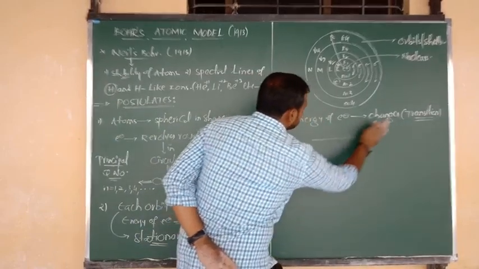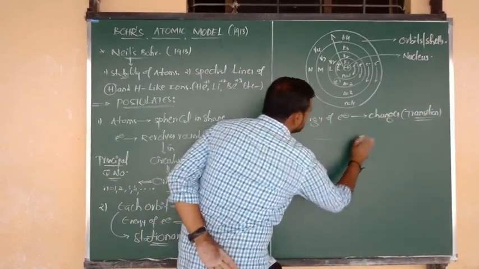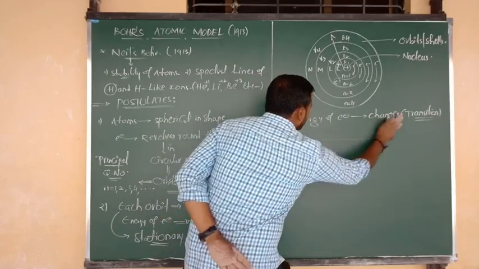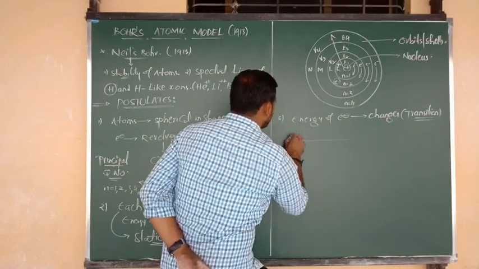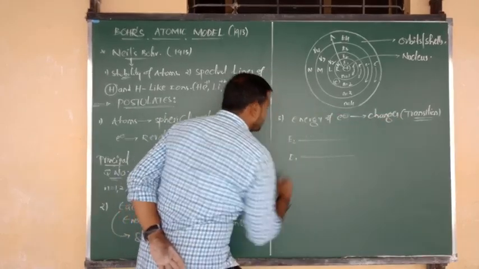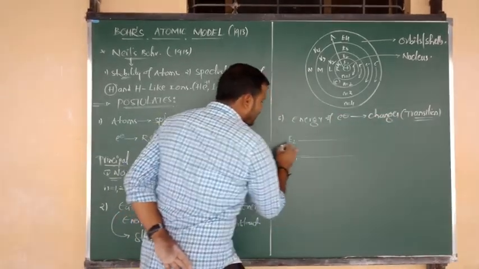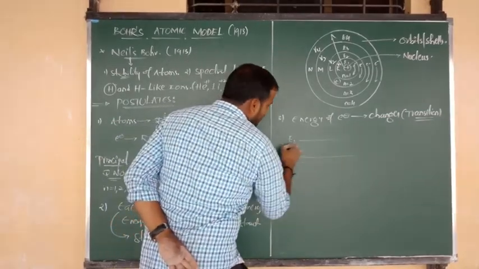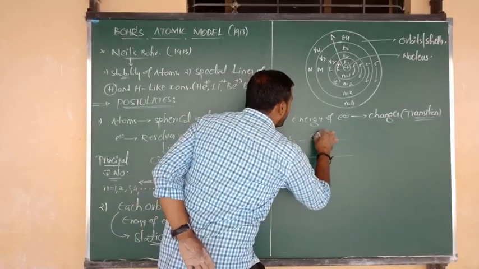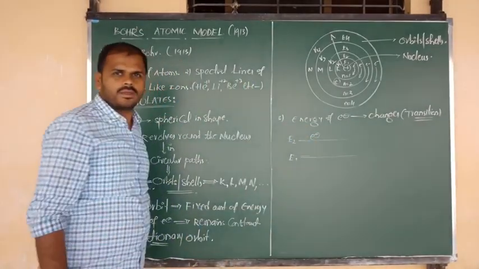Suppose this is the second orbit, and I am going to consider this one as the first orbit. The first orbit contains E1 energy, the second orbit contains E2 energy, and suppose one of the electrons is present in the E2 level.